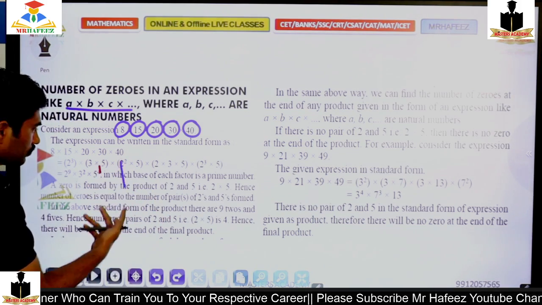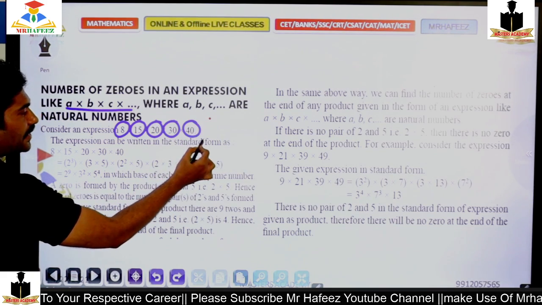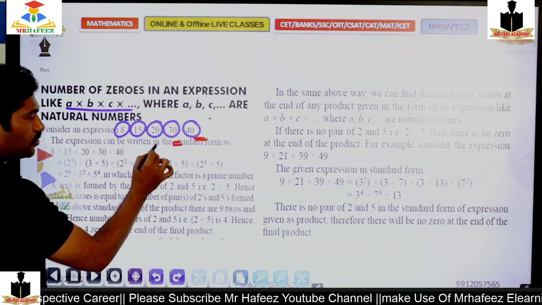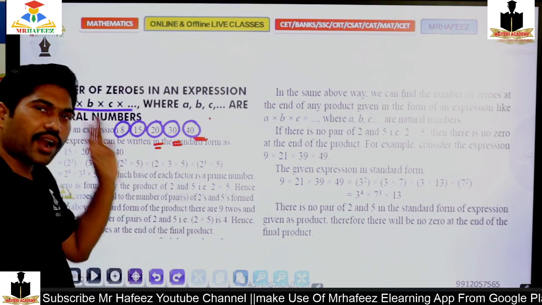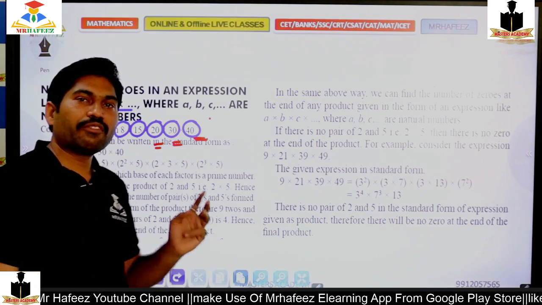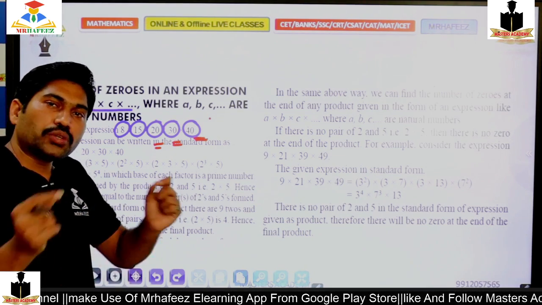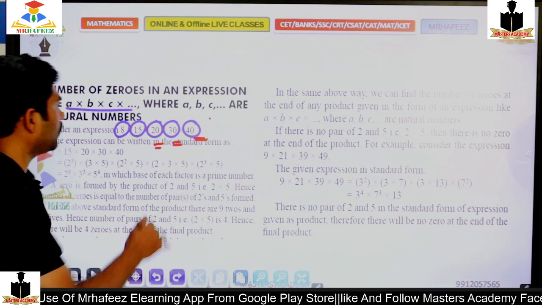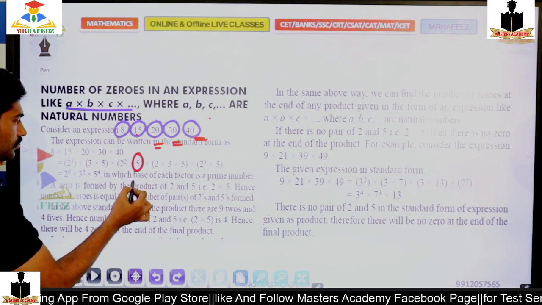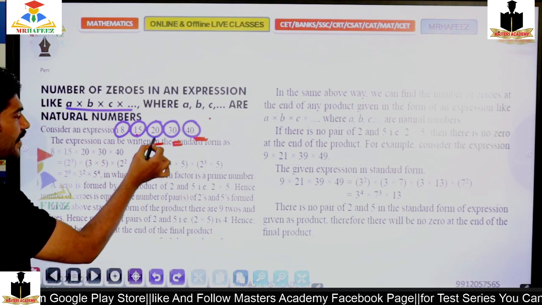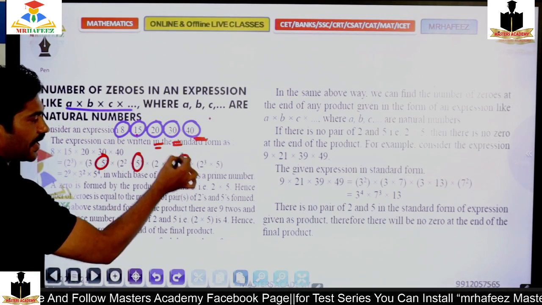First, number of zeros: in 40 there is 1 zero, in 30 1 zero, in 20 1 zero. But those are not the only zeros which I will get, because by multiplying two numbers I will get another 0. Inside 15 there is a 5. Inside 20 there is again a 5. Inside 30 there is again a 5.